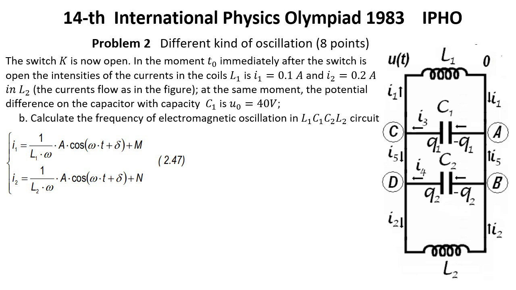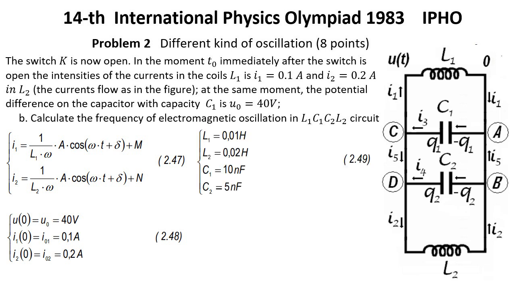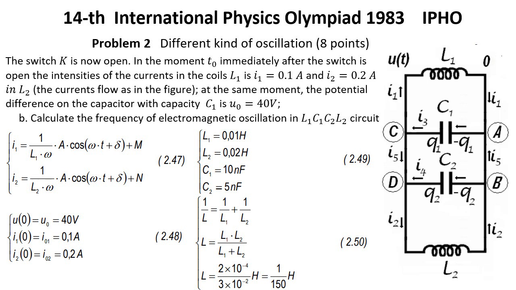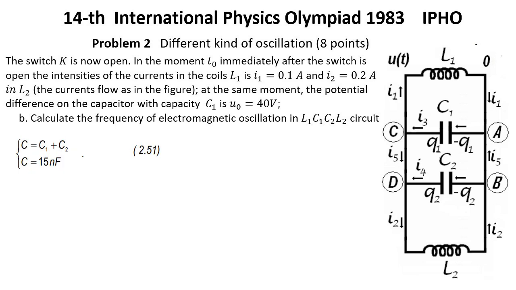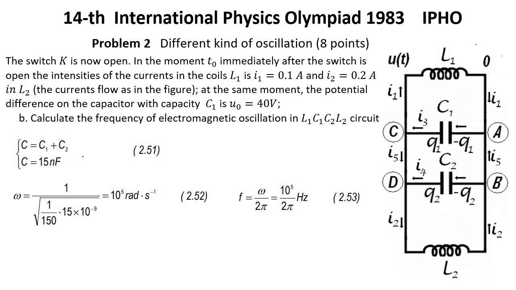It is remarkable that the currents through capacitors are sinusoidal but the currents through the coils are the sum of sinusoidal and constant currents. In the first moment the initial conditions are as in expressions 2.48, because the values of the inductances and capacities are as in expressions 2.49, the equivalent inductance and capacity are as in 2.50 and 2.51 respectively. From 2.44 omega equal 10 power 5 radians per second. The value of the angular velocity allows calculating the value of the requested frequency, which is omega over 2 pi. That was the solution for question B.